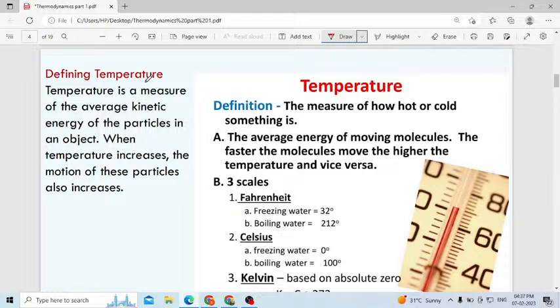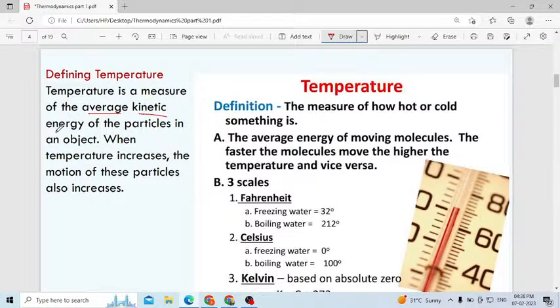What is meant by temperature? You have to listen here. There is a little difference between heat and temperature. Almost the concept will be the same, but you can feel a little difference between heat and temperature. Temperature is a measure of the average kinetic energy of the particles in an object. When temperature is increased, the motion of the particles is also increased.